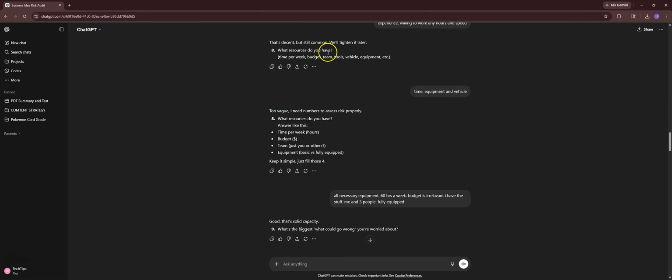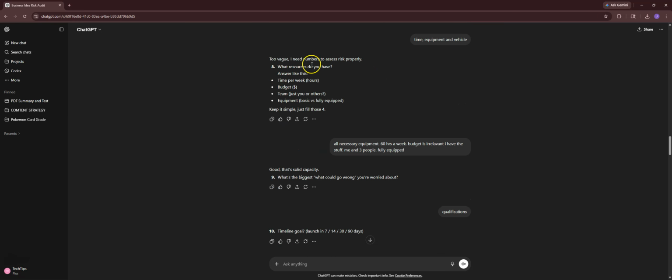So then it asks, what resources do you have? Time per week, budget, team, tools, etc. I said time, equipment, and vehicle. It said, too vague, I need numbers to assess risk properly. So then I go into detail again.